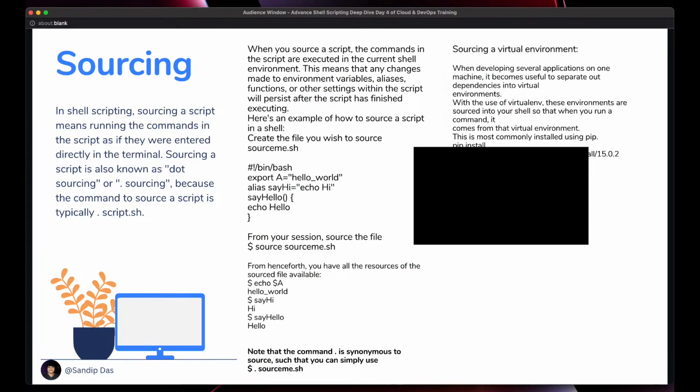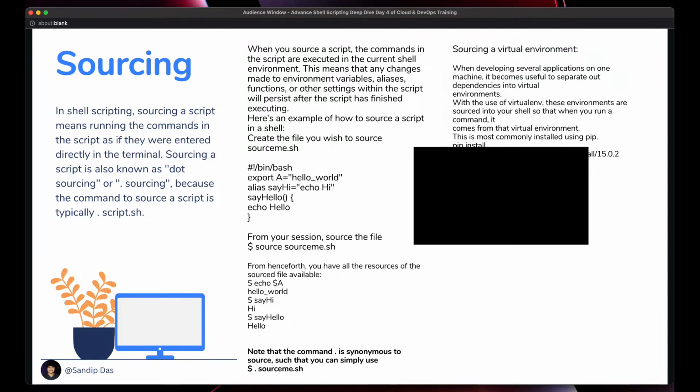One thing I wanted to cover while covering the sourcing topic is that you can create virtual environments, and for each virtual environment to run a particular program, you might want some libraries to be included, some binaries to be included.